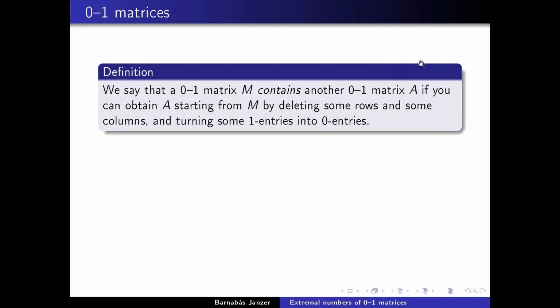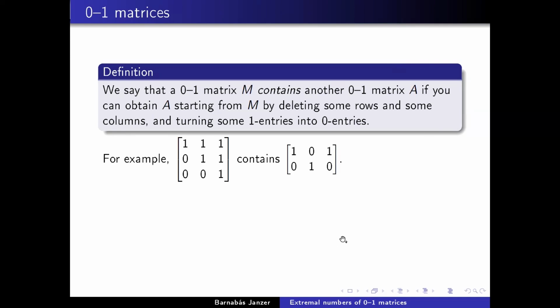So let's have a look at this example. If M is the matrix on the left, it will contain the matrix on the right, because we can just delete the last row and turn 2 of the 1 entries into 0 entries, and then we're left with the pattern on the right. It's important to note that just like in the graph case, we didn't insist that our subgraph is an induced subgraph. Here as well, the analogous thing is that we don't insist that the matrix is induced. In other words, we are allowed to turn 1 entries into 0 entries after deleting the rows or columns.